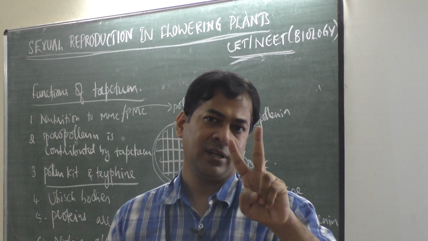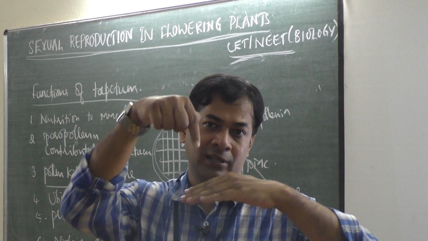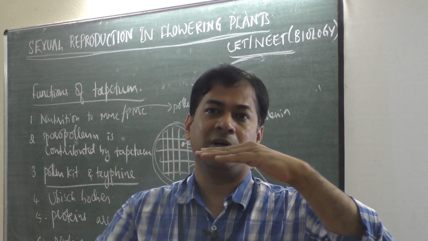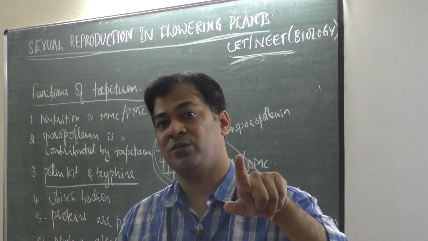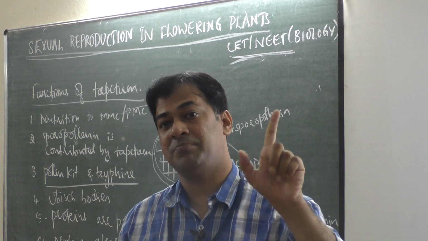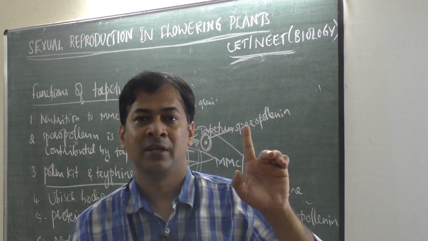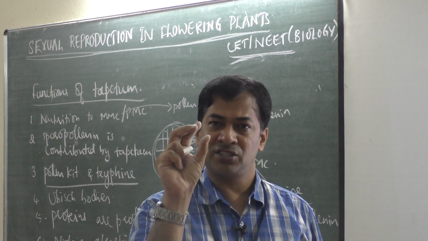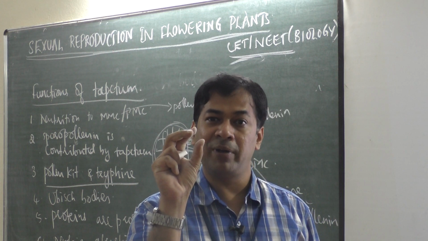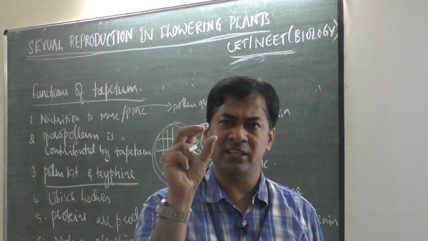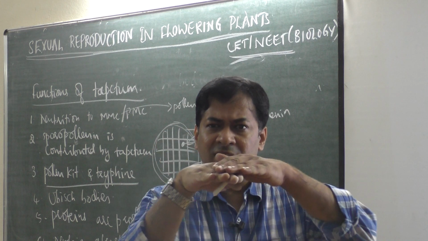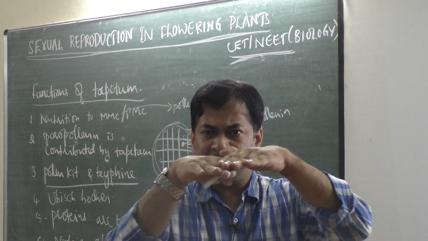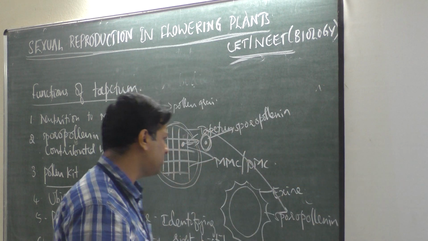And second, how does the stigma block entry of the pollen tube? In the absence of these proteins produced by tapetum, the stigma produces a special structure that is called callus plug. Some undifferentiated cells will be formed on the surface of the stigma which blocks entry of the pollen tube.